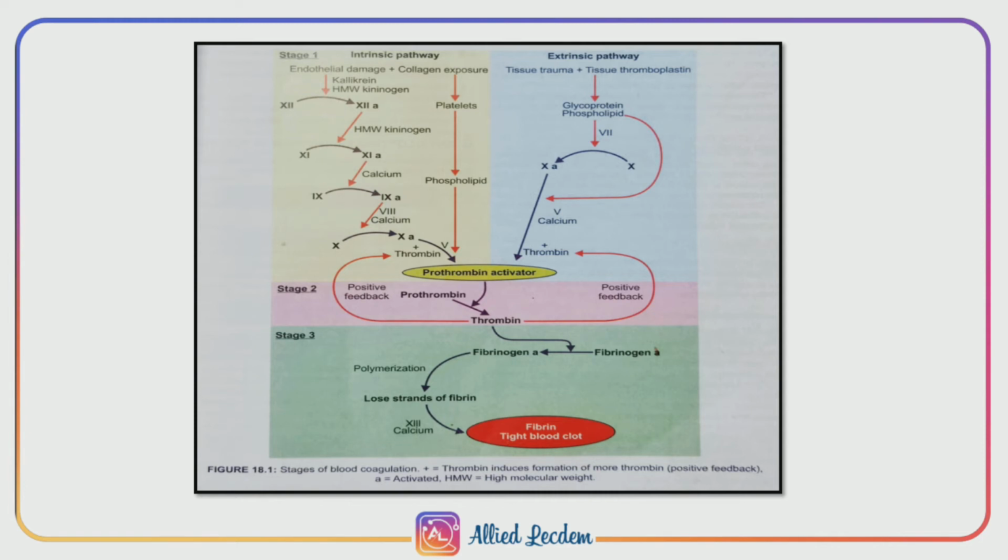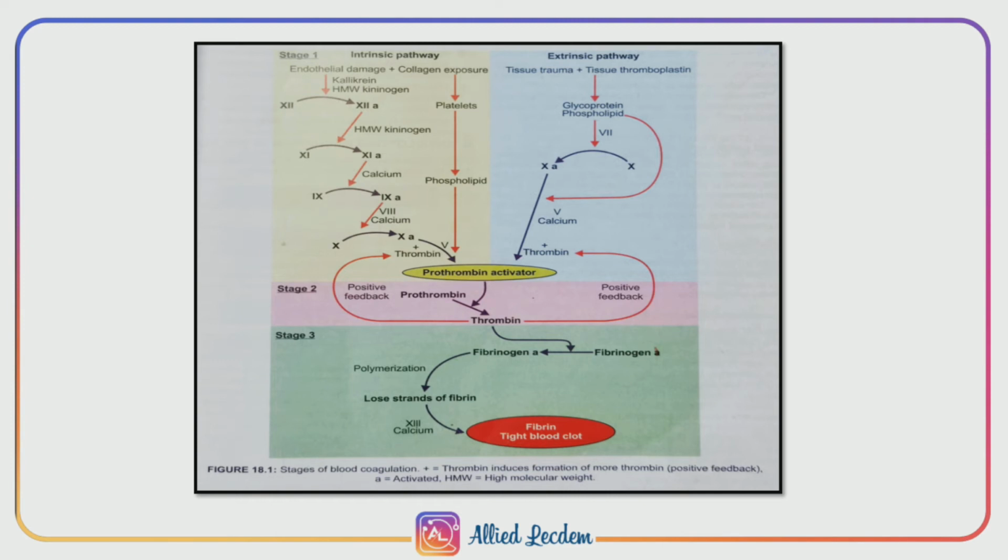The activated factor 12 converts factor 11 into activated factor 11 in the presence of HMW kininogen. The activated factor 11 activates factor 9 in the presence of factor 4, that is calcium. Activated factor 9 activates factor 10 in the presence of factor 8 and calcium.